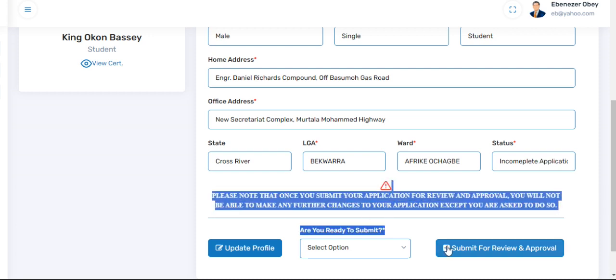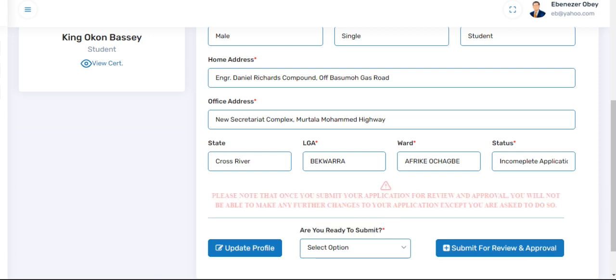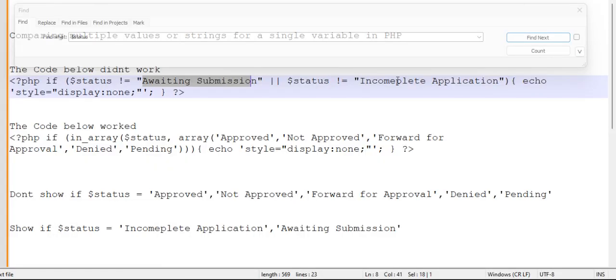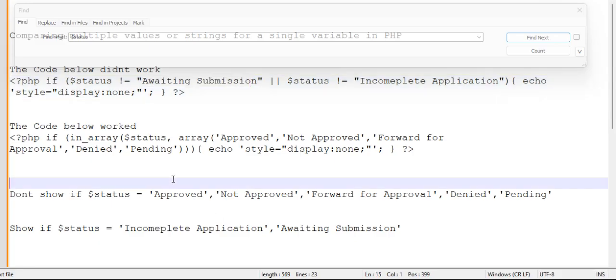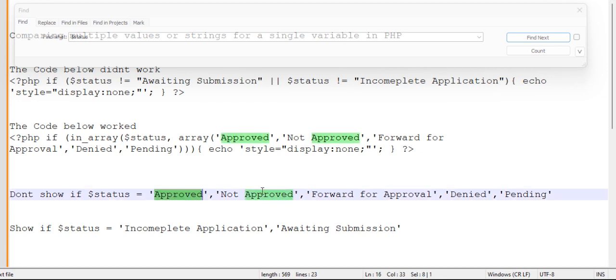The div I mean is from here to this point. If on the other hand it returns incomplete application, let the div as well show. But if it returns either approved or not approved, or forwarded for approval, or denied, or pending, let it not show.